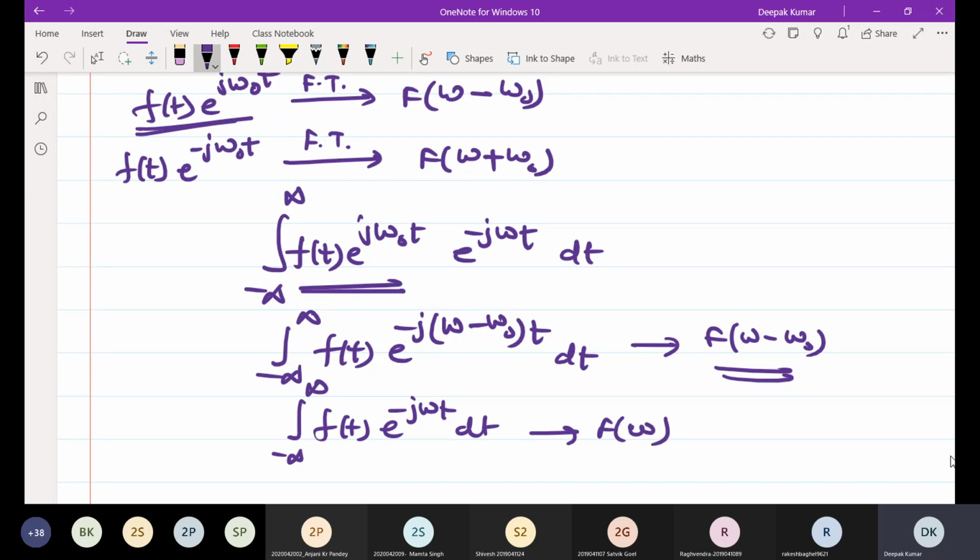On a similar basis, this will accordingly be omega minus omega naught. All these very simple proofs of the properties of the Fourier transform you can do by yourself.